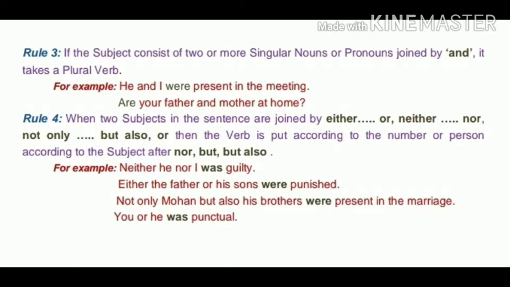Fourth rule is when two subjects in the sentence are joined by either or, neither nor, not only but also, then the verb is put according to the number or person of the subject after nor, or, but also. For example, neither he nor I was guilty. Here we put the verb according to I. Okay. Next is either the father or his sons were punished. Here we put the verb according to his sons.